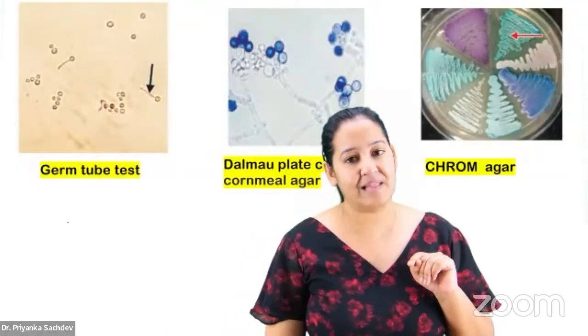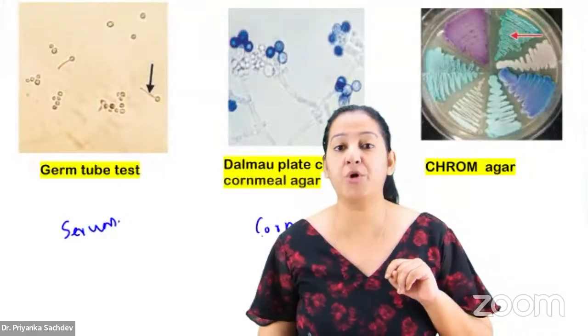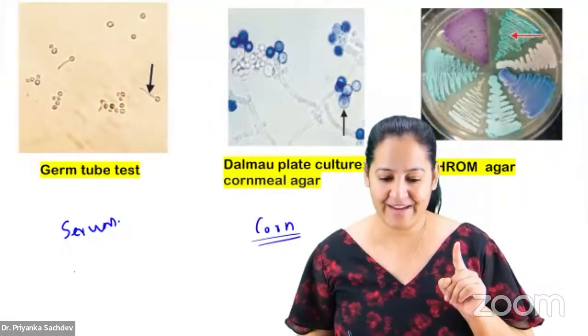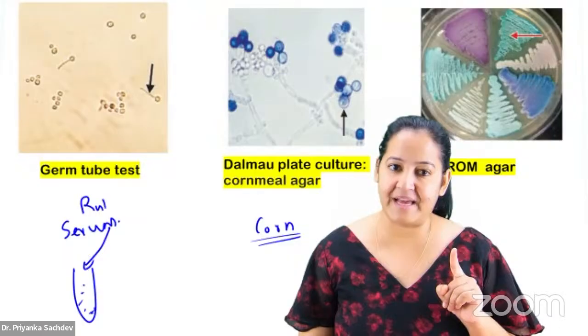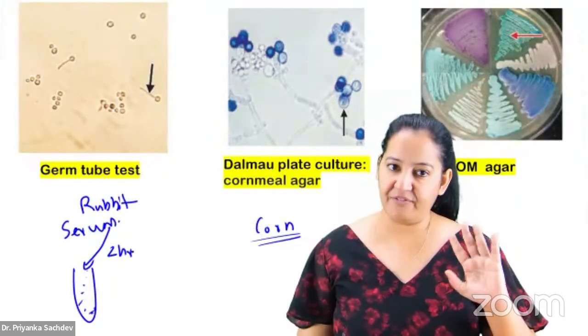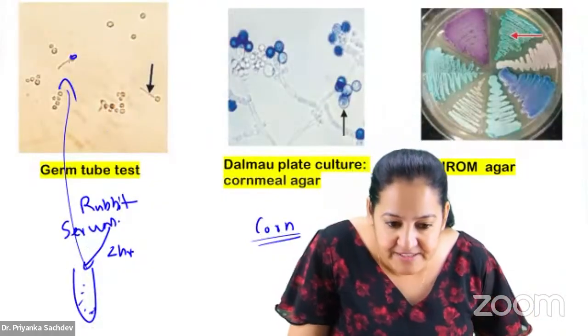Candida albicans likes serum, rabbit serum. Candida albicans also likes corn. Do you like corn? I like corn. Candida albicans also does. So take your Candida albicans and mix it with rabbit serum. Incubate it for 2 hours. After that, make a smear. If it is albicans, you will see the germ tubes.